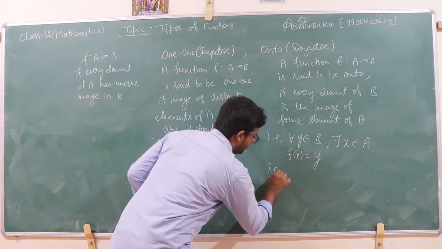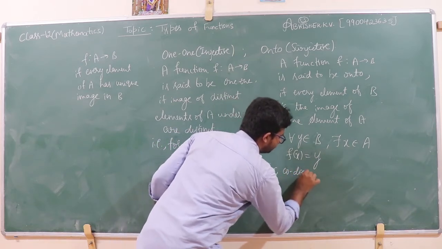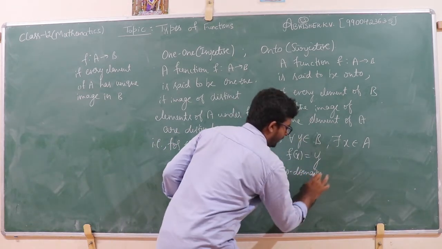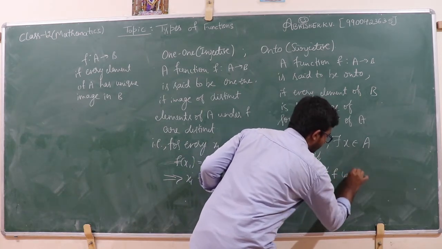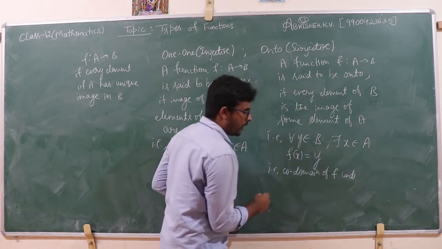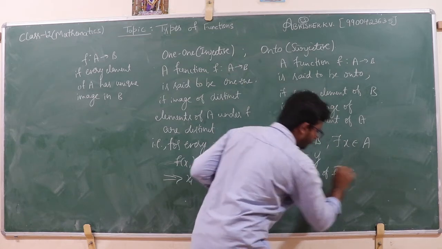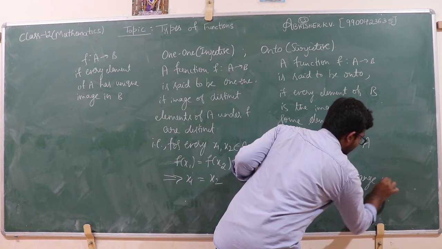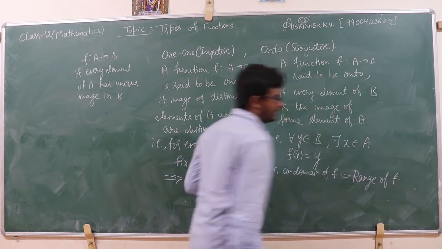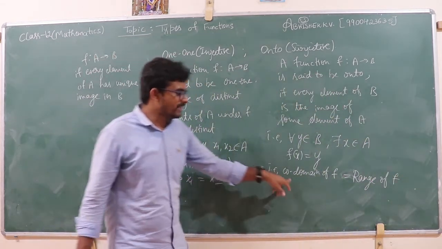That is, codomain of f should be equal to range of f. See, what is codomain here?